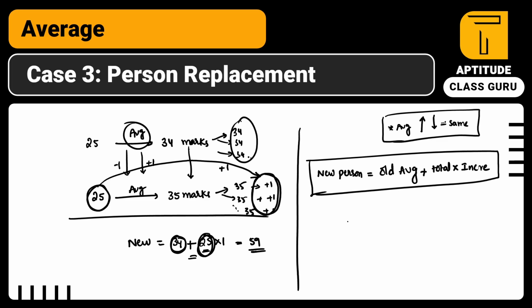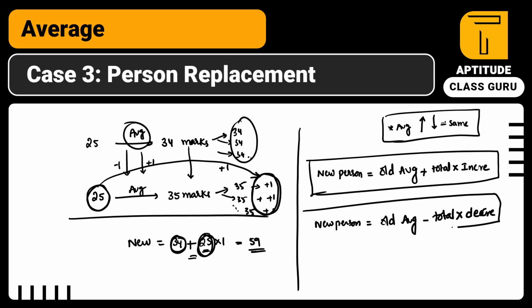If due to the person the average got decreased, then what is the thing? New person is equal to old average minus total into decreased. So this is what you have to remember, these two formulas again. So guys, if you remember these 6 formulas, you have completed all the special cases of averages. Trust me. Moreover, around 60% of the averages problems will be based on these 3 cases.